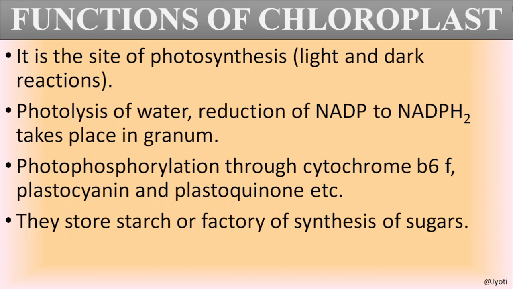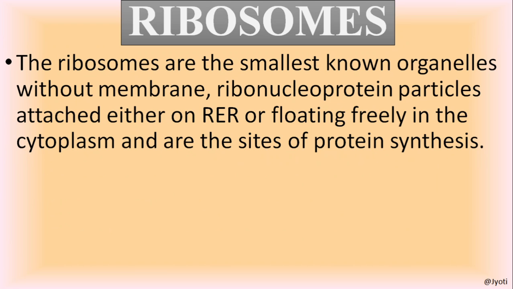Photophosphorylation, or the synthesis of ATP in the presence of light, also takes place in the chloroplast. They store starch and it is the factory of synthesis of sugar. The function of chloroplast we'll discuss in plant physiology in detail.